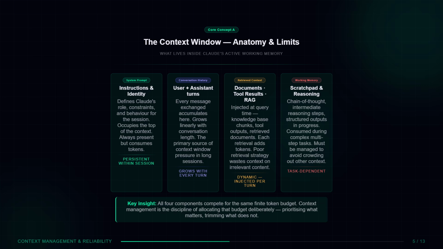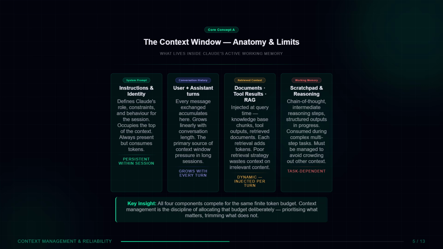The second component is conversation history. Every message exchanged accumulates here. User turns, assistant turns, one after another. This is the primary source of context window pressure in long sessions. It grows linearly and cannot be stopped, only managed.